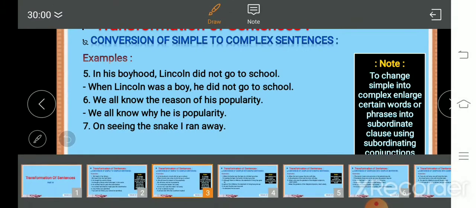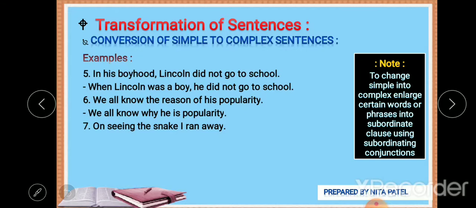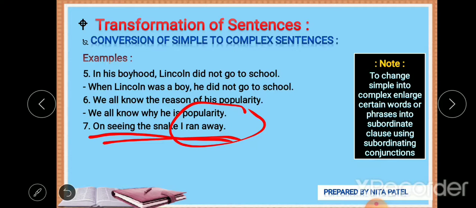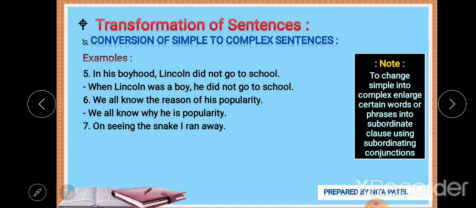Okay. On seeing the snake, I ran away. Now, it is the use of a present participle in a simple sentence, and it is very easy. On seeing the snake, I ran away. When did I run away? When I saw the snake, I ran away. So that is what our final answer could be. When I saw the snake, or we can also use as soon as I saw the snake, I ran away.